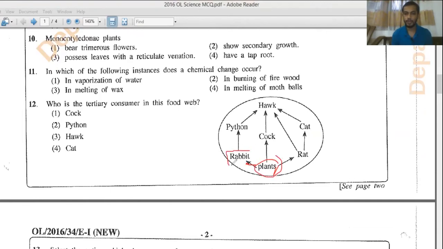So rabbit will be the primary consumer, then python will be the secondary consumer, while hawk will be the tertiary consumer, right? So rabbits eat plants. The rabbit is eaten by python, then python is eaten by hawk. So plants will be the producer here, rabbit will be the primary consumer, python will be the secondary consumer, while hawk will be the tertiary consumer. So answer will be answer number 3.